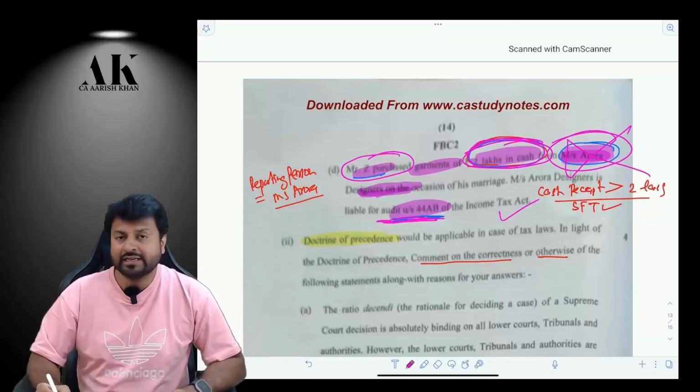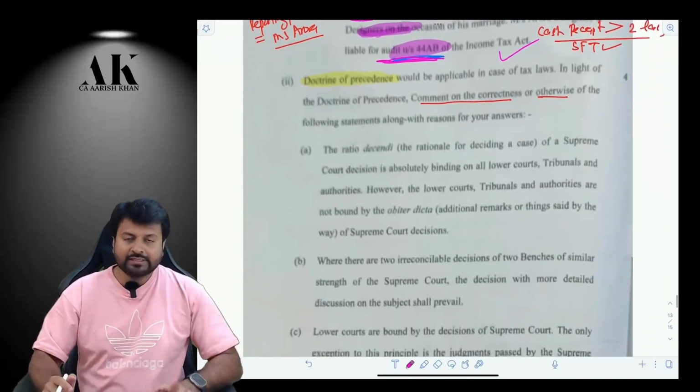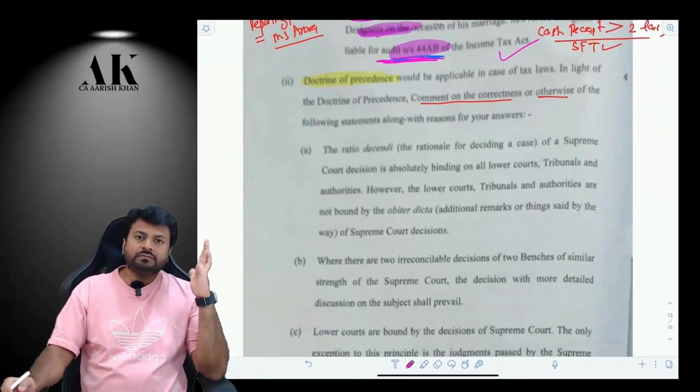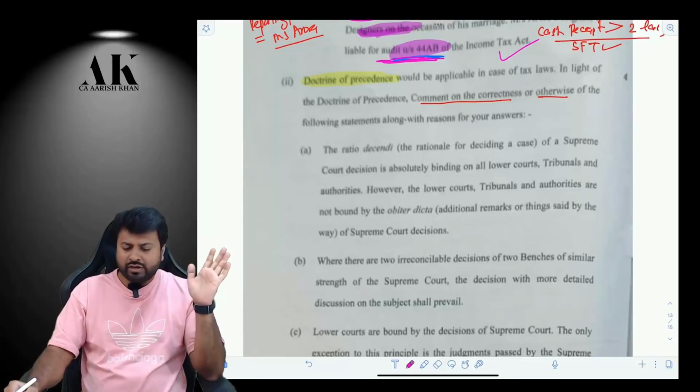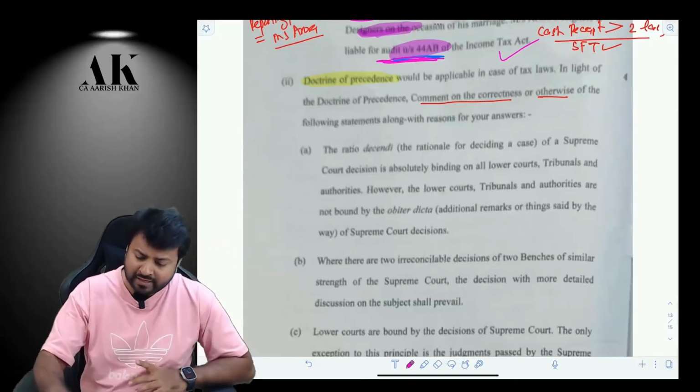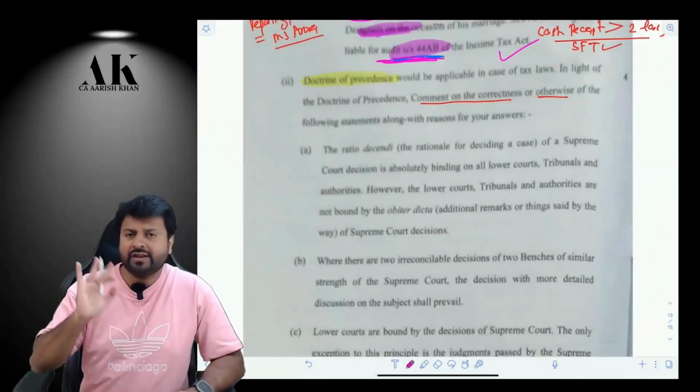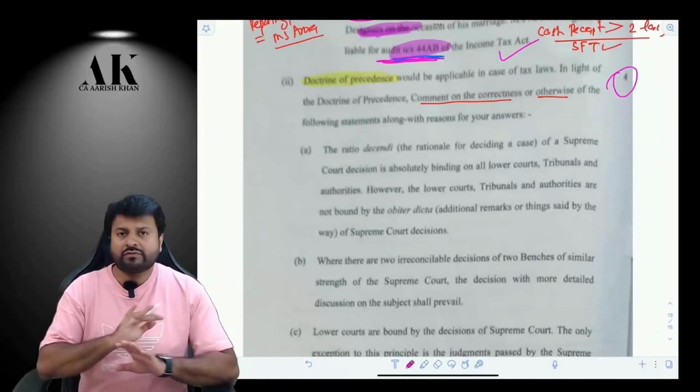So that's what this catch is. The next question is something which I searched everywhere in the study material, but I was not able to find this question anywhere. It was very, very difficult to find this question anywhere. So this is the question which most of you might have left.